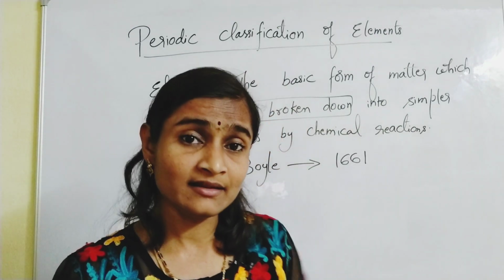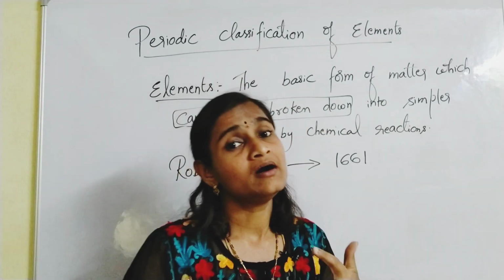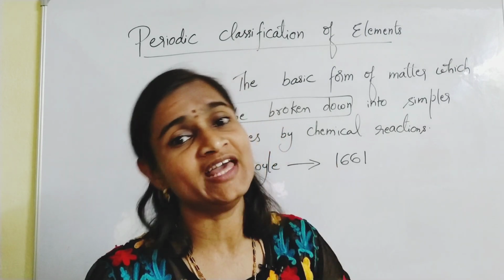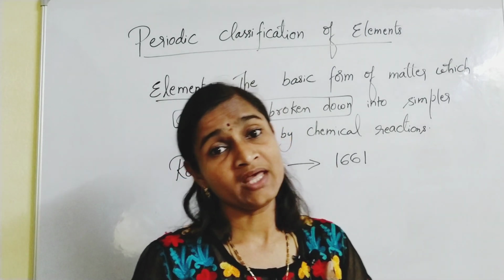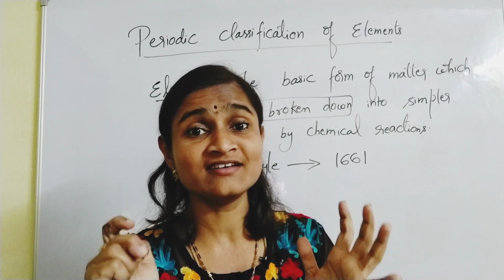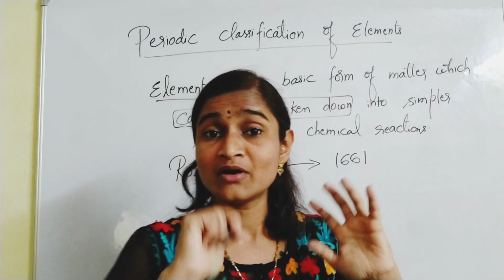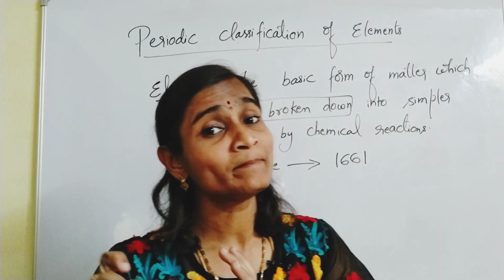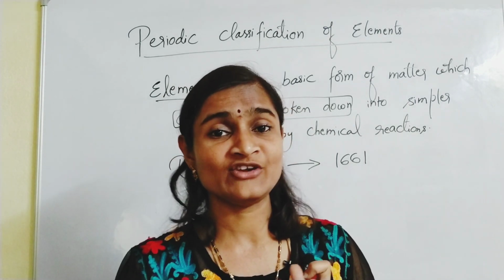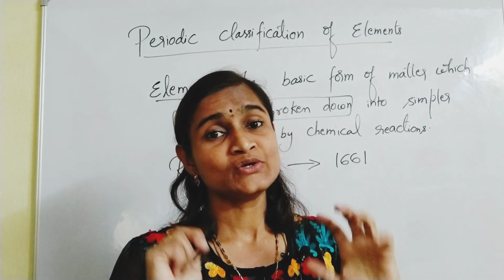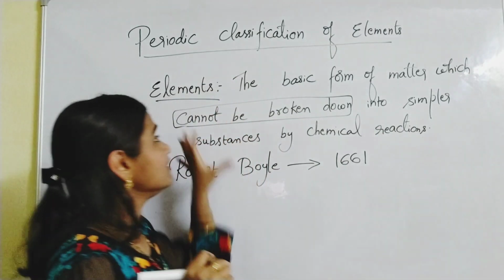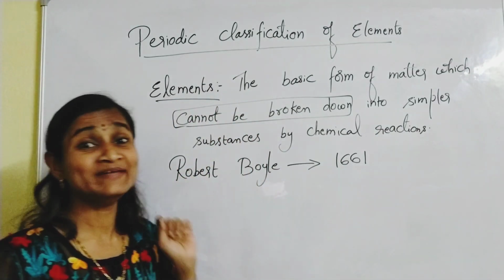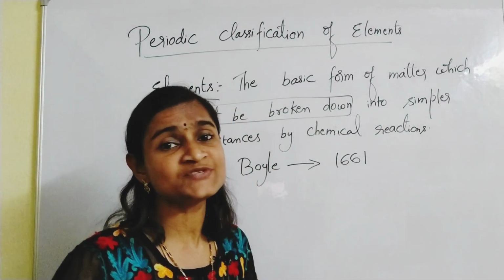Later in the 18th century, up to 55 elements were discovered, and now we have 118 elements. Some are already discovered and some were synthesized in the laboratories also. So this is the definition for an element. So what are the examples for elements?